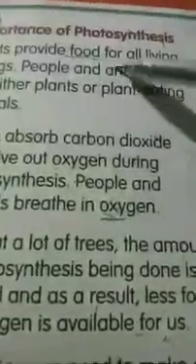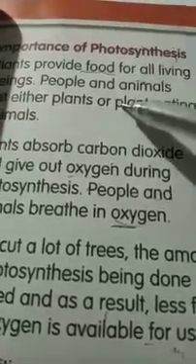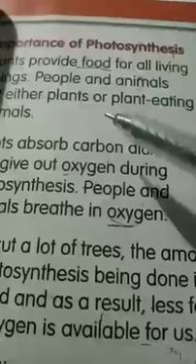If we cut a lot of trees, the amount of photosynthesis being done is reduced, and as a result, less food and oxygen is available for us. In the cities, we need to make sure that there are enough gardens and trees. This helps in keeping enough oxygen in the air, right? Again you read. Whichever word you find hard, underline it and write it in your classwork as a keyword, right? Now I am going to explain.